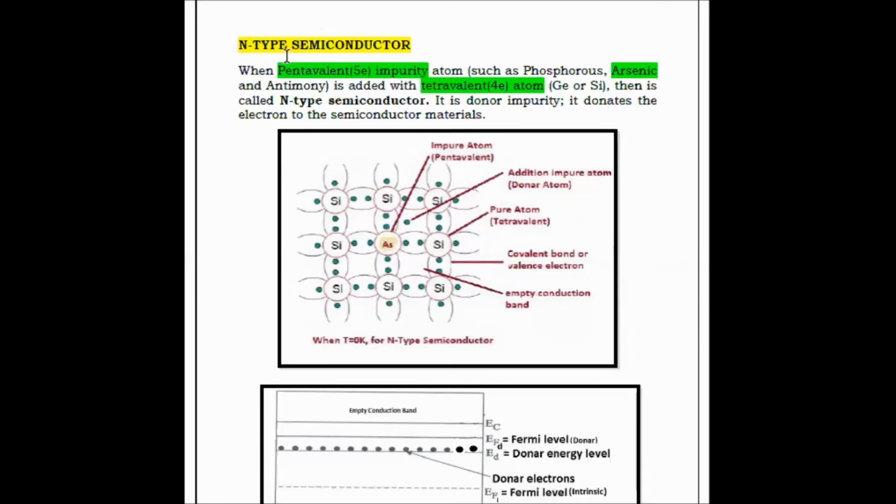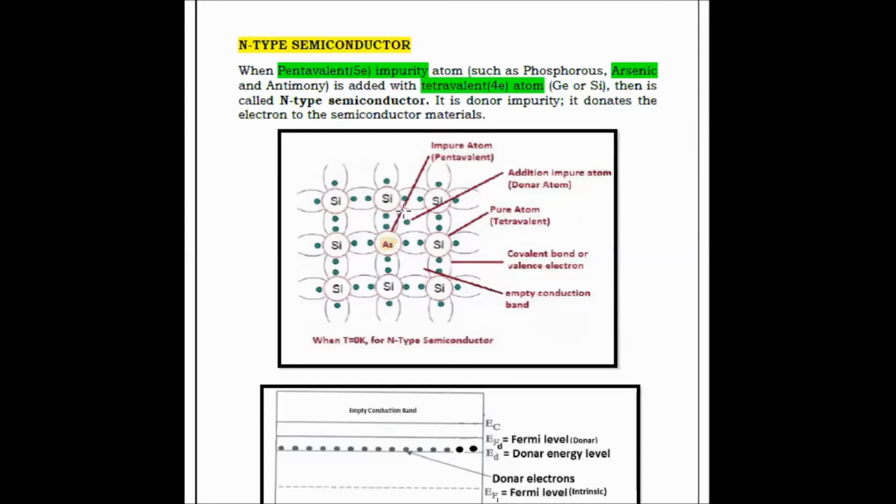Let's see the first one, the N-type semiconductor. When a pentavalent impurity atom, for example arsenic, is considered: as we know, the arsenic element contains 5 outermost valence electrons. That's why we call this a pentavalent atom. Penta means 5 electrons, so 5 electrons are in the outermost orbit. We can count here: 1, 2, 3, 4, 5.